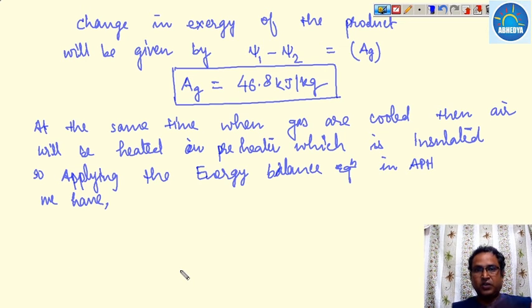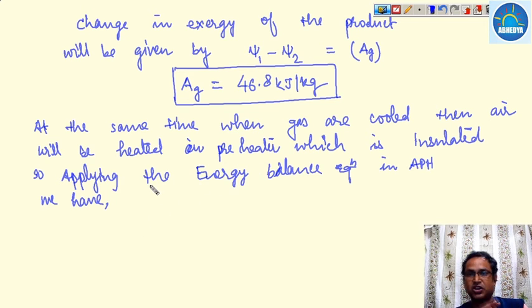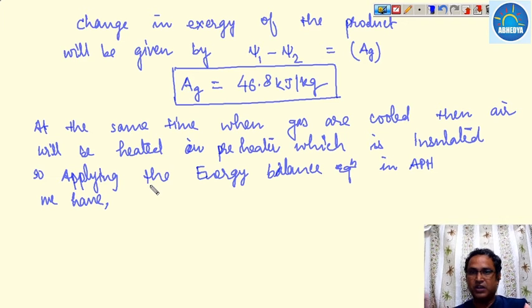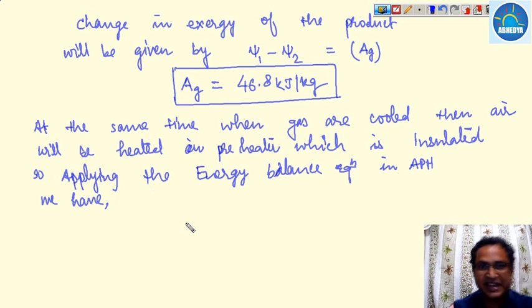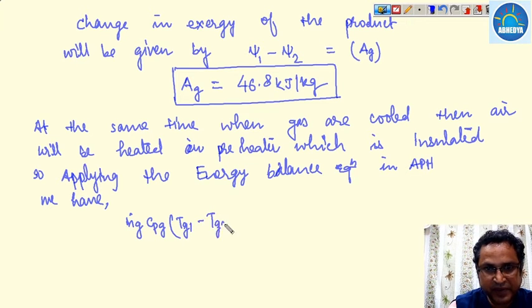Now when we apply the energy balance equation for the air preheater, then what will happen? The total amount of energy lost by the product will be equal to the amount of energy received by the air. So mg dot cpg (Tg1 minus Tg2) must be equal to ma dot cpa (Ta2 minus Ta1).